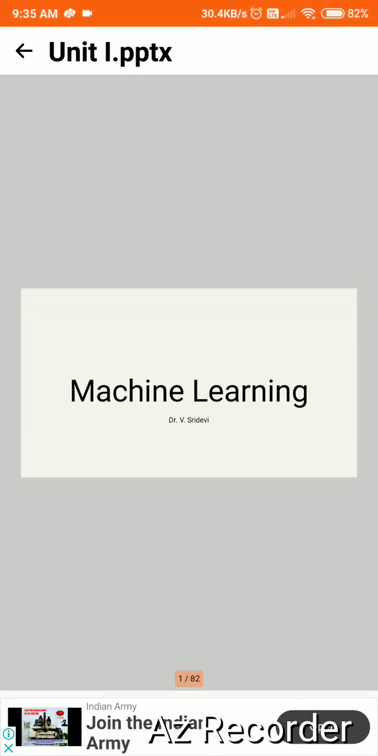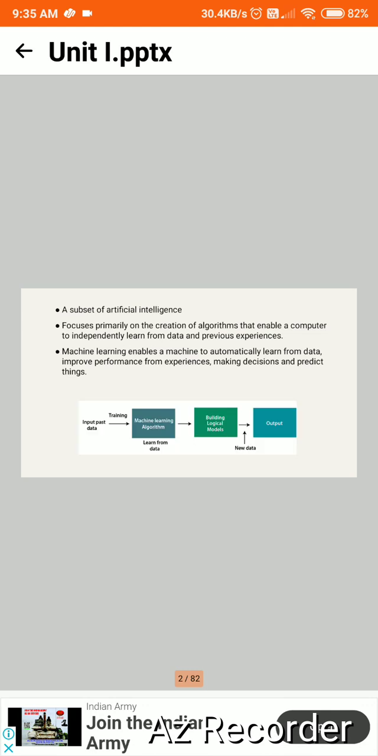So today I am going to teach about machine learning. Machine learning is a subset of artificial intelligence. Actually, what does machine learning mean? The machine automatically learns from the data, and using the learned data, it makes predictions and decisions. So this is called machine learning.